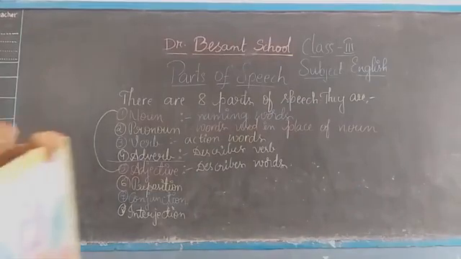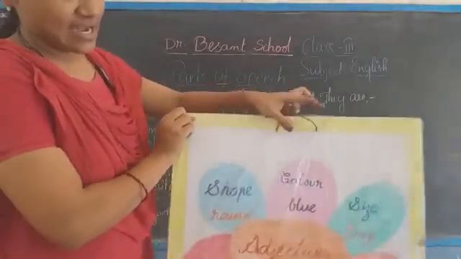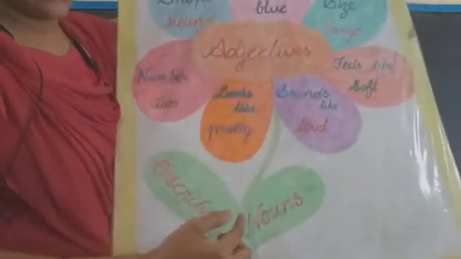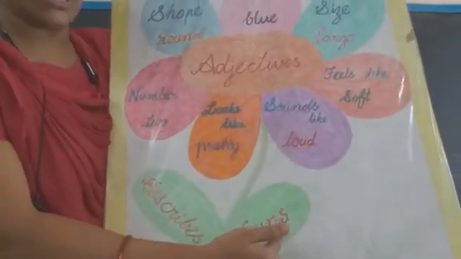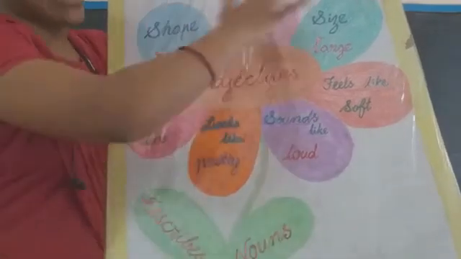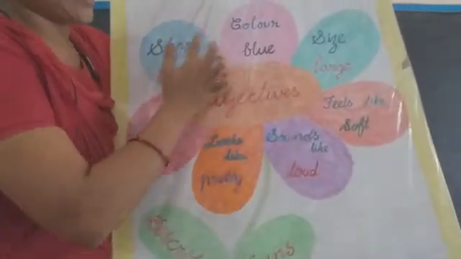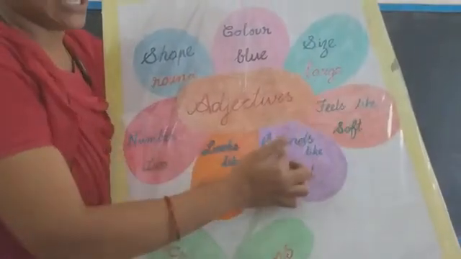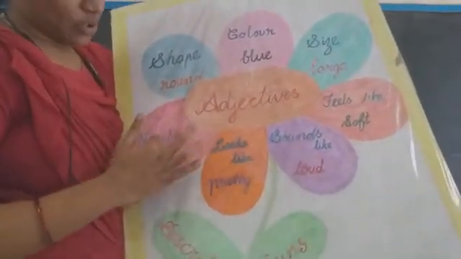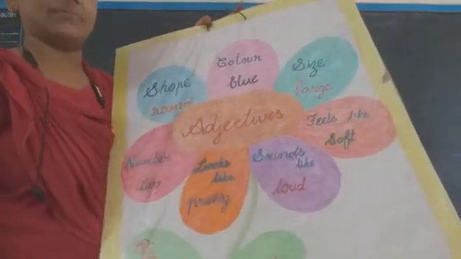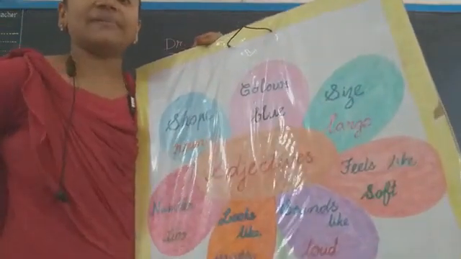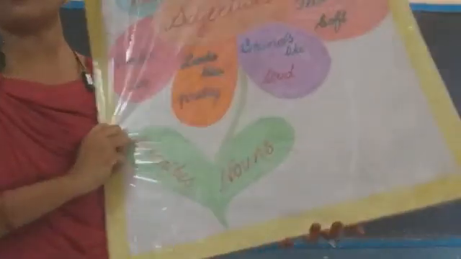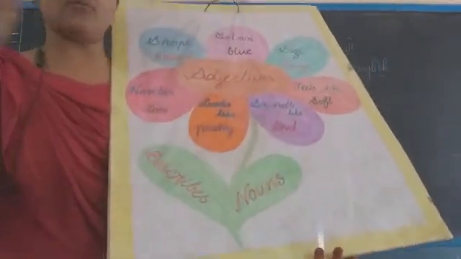See now. Adjectives are the words which describe the nouns. It can describe anything like shape or color or size or feels or sounds, looks like or number, whatever it may be. I have 6 pencils. How many pencils do I have? 6. Yes or no? So 6 is also an adjective because it tells how many pencils.